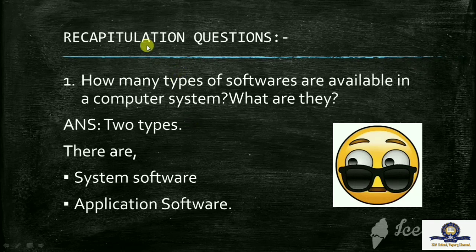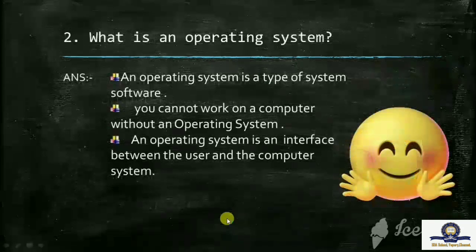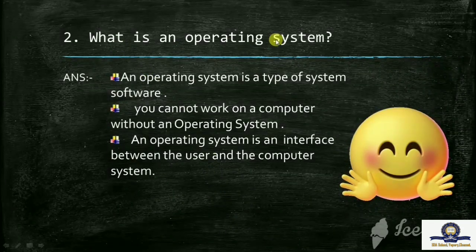Here I attached some recapitulation questions. The first question is, how many types of software are available in a computer system? What are they? Two types. There are system software and application software. The next question is, what is an operating system? An operating system is a type of system software. You cannot work on a computer without an operating system. An operating system is an interface between the user and the computer system.